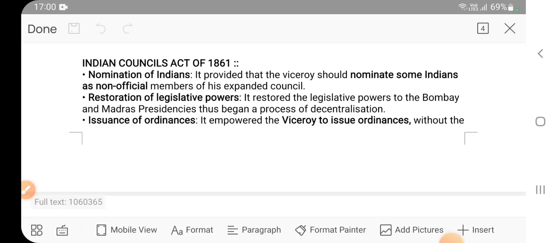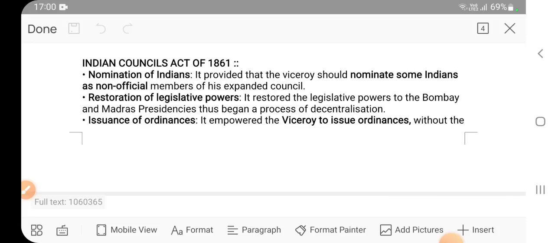So first provision is nomination of Indians, provided that viceroy should nominate some Indians as non-official members. So Indians were demanding representation in the legislative body. They said because this is our country, so we should be made part of the legislative body, because we know about our country, we can make better laws.